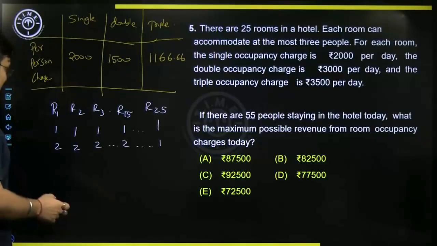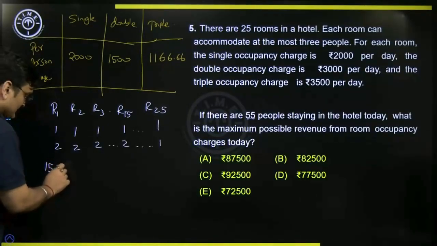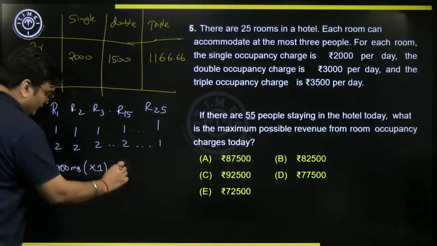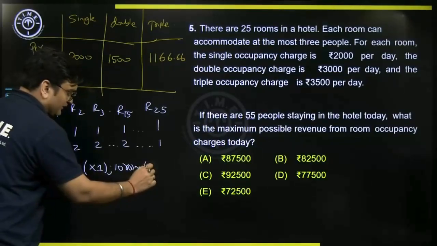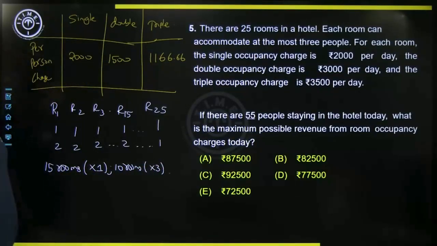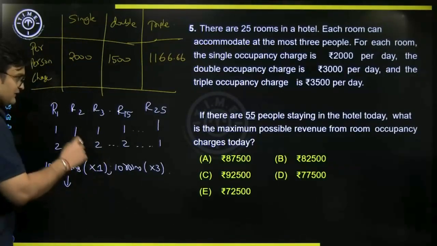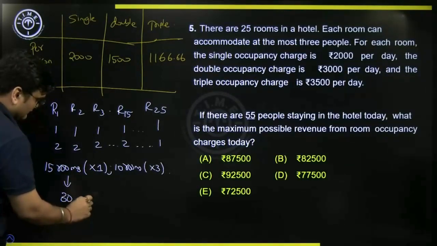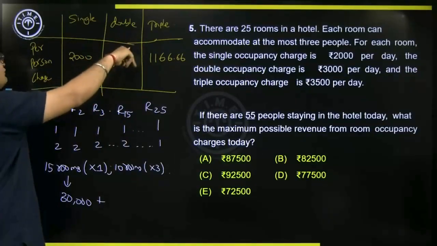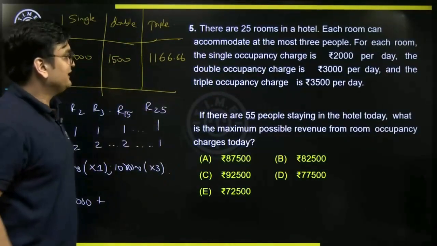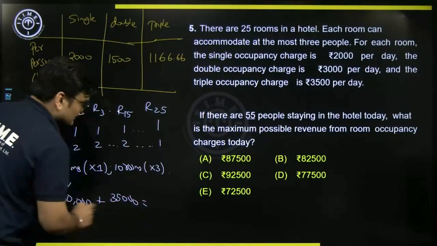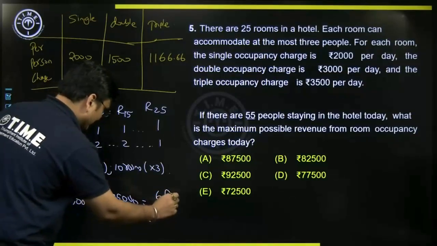So that means in this case, please note, there are 15 rooms single occupancy, and there are 10 rooms triple occupancy. So 15 rooms single occupancy will give you how much revenue? The revenue will be 15 into 2000, just 30,000. 10 rooms triple occupancy will give you what? Triple occupancy cost was 3,500 rupees per day. So 10 into 35 will give you 35,000. So this way we see that we can get 65,000.